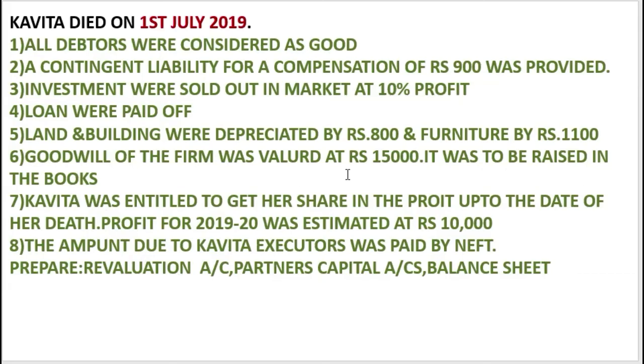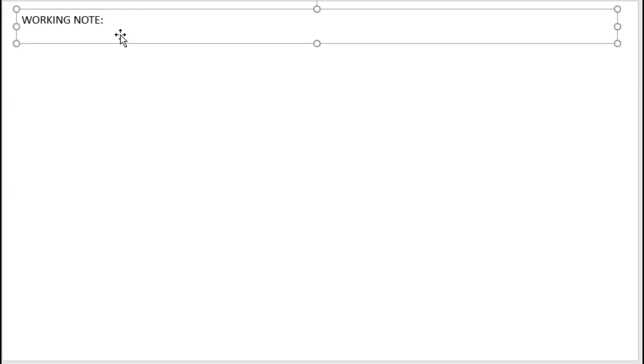Goodwill of the firm was valued at 15,000. It was raised in books. This already we have done. Then Kavita was entitled to get her share in the profit up to the date of her death. Profit for 2019-20 was estimated as 10,000. So we'll have to do a working note over here.